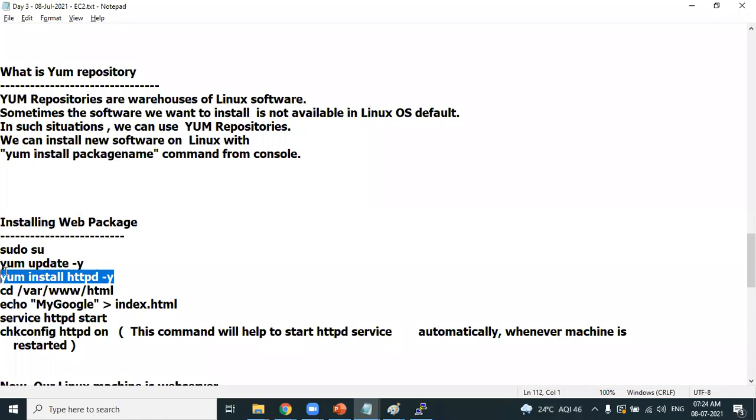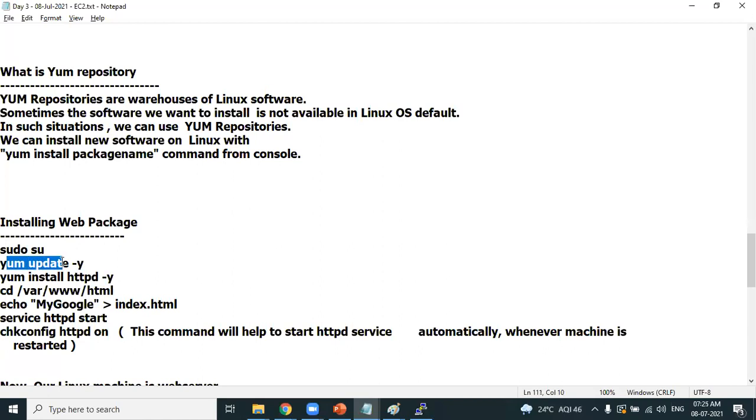Whenever you want to install a package, it's always a two-step process. First, update the repository, then only install the package, because you want the latest versions of the packages. Whenever you want to install httpd, it's always good to have the latest version of the package. How can you make sure that you get the latest versions? By updating the repository.